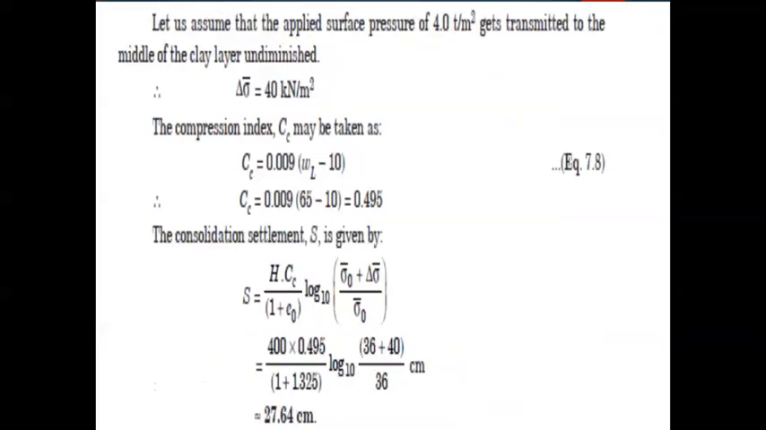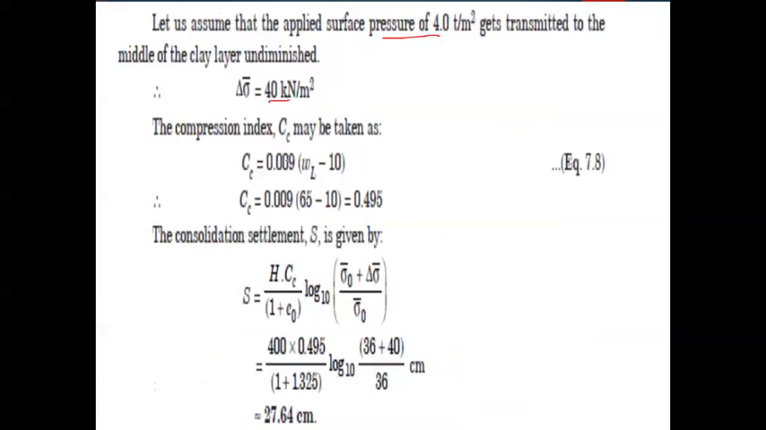So let us move forward now. Let us assume that the applied surface pressure of 4 ton per meter square gets transmitted to the mid of the clay layer. Then delta sigma dash we have to consider. So this will be 40 kilonewton per meter square.